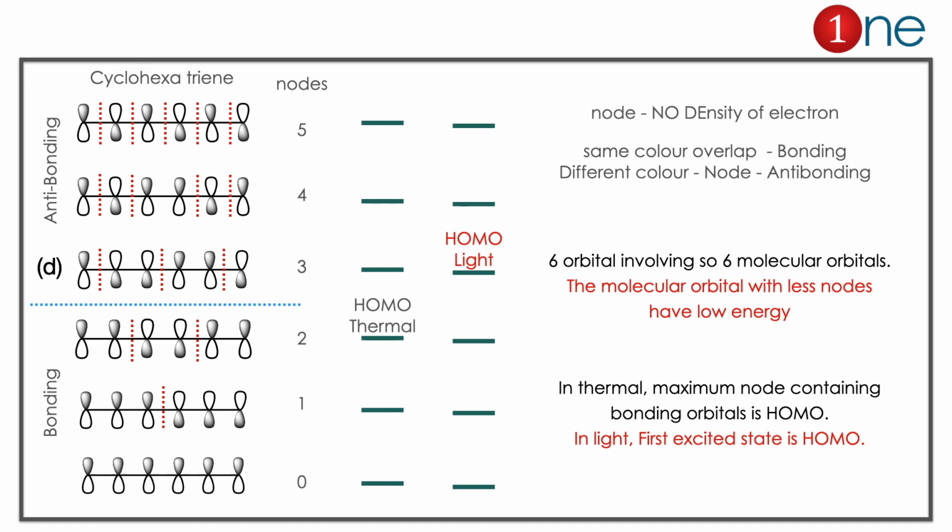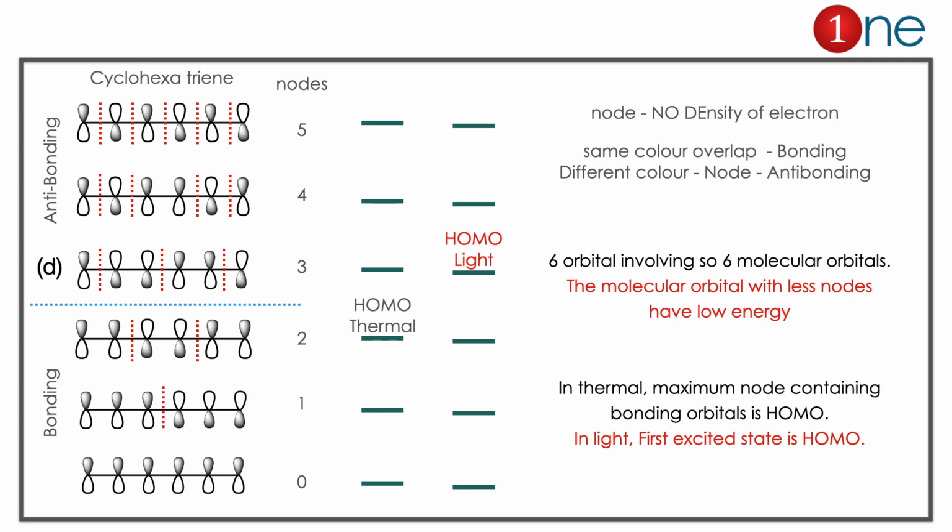Here we have cyclohexatriene. We have to calculate the bonding and antibonding orbitals. So we start from the bonding. The lower energy will be the one with the fewest nodes. So we have to draw different orientations with different nodes. The ground state will have 0 nodes, the next one will have 1, and further 2, 3, 4, 5. So the highest will have 5.